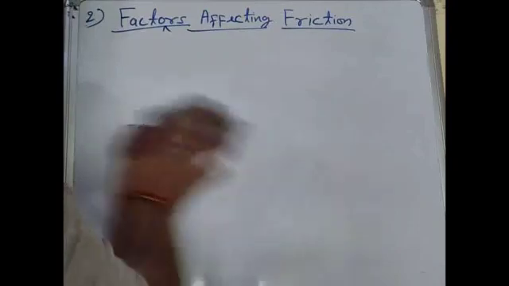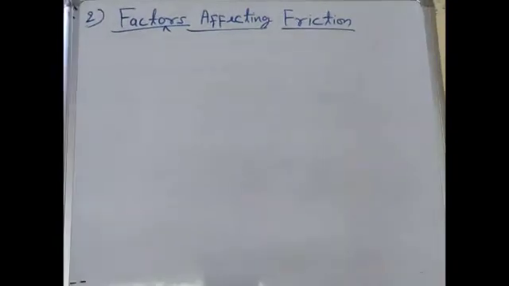One is the nature of the surface. If the surface is smooth, it means that there are fewer irregularities, so there will be less interlocking between the surface and the object, so the object will cover more distance. If the object is covering more distance, it means that there is less friction, because friction always opposes the motion. If there is less opposition, then the object will cover more distance.